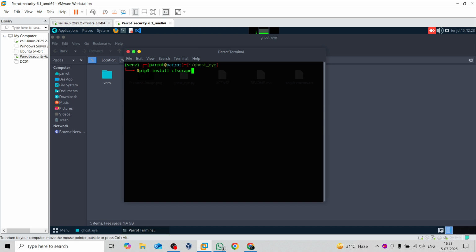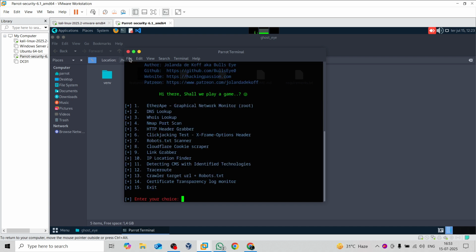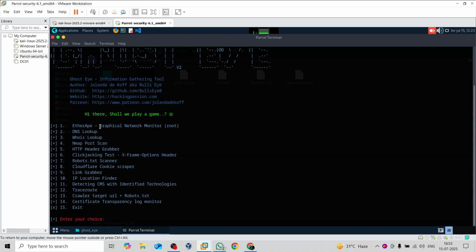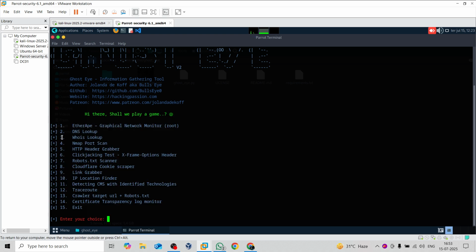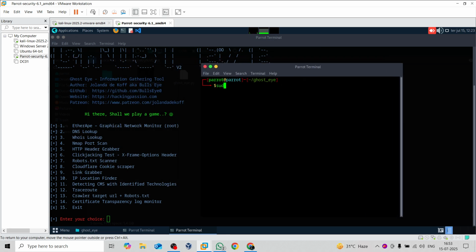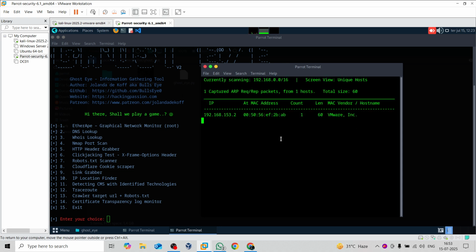Now if I run this tool, yes, you can see that we have successfully run it. And what are the options we can use in the exam? As you can see, we can monitor the network at the root level. For this you need to become root, but it's not necessary. If you just come here and do sudo netdiscover, you can monitor the network from here also. It's not necessary to use this tool only. Here you can check what other machines are connected with our virtual environment. But for now I'm going to stop this.